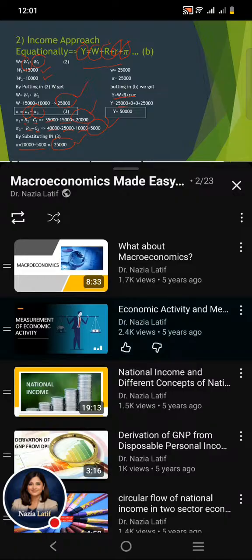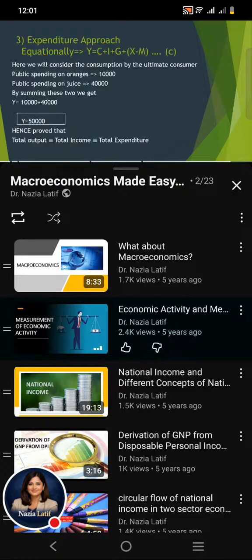And we have put 25,000 against the total profit. So by adding this 25,000 and 25,000, we get the national income, that is 50,000.